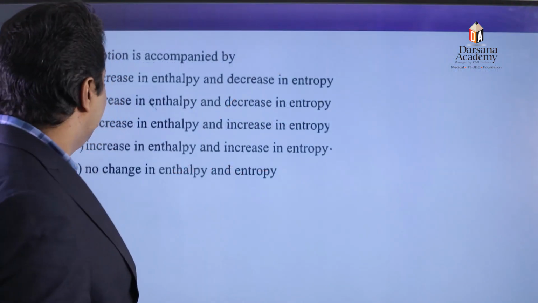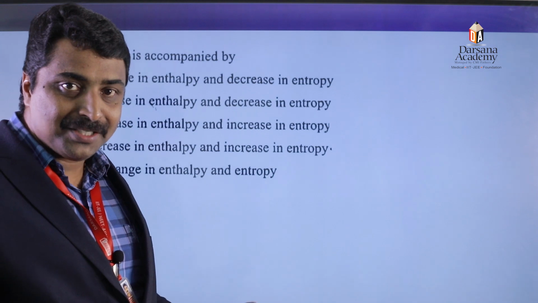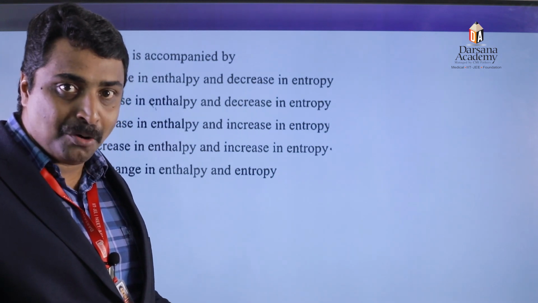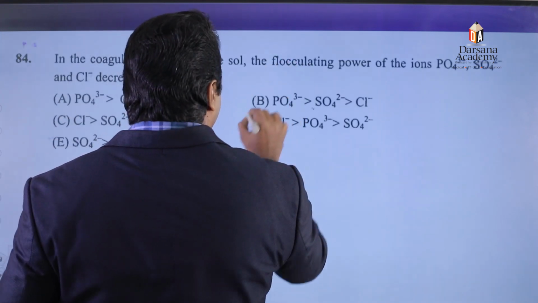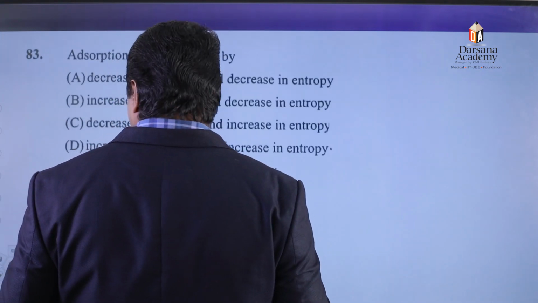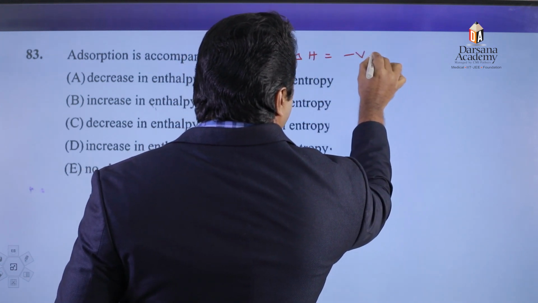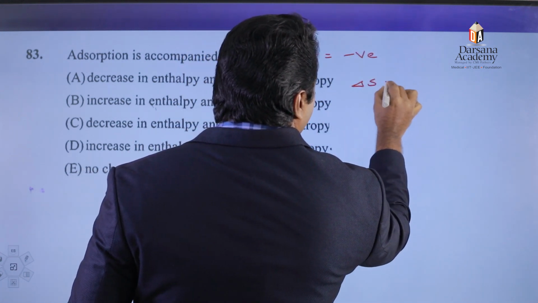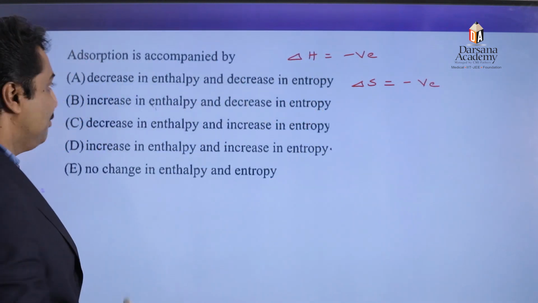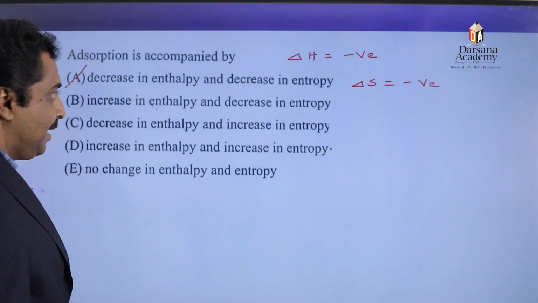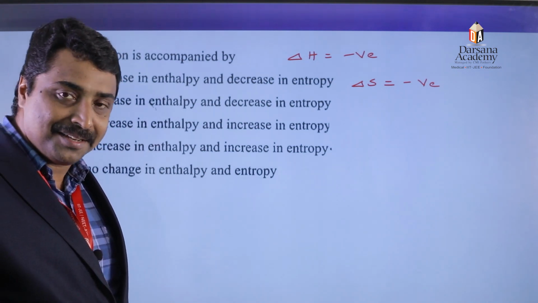83rd question. Adsorption is accompanied by what? We know that adsorption is an exothermic process as well as entropy decreases. Therefore, in the case of adsorption, delta H is negative, an exothermic process. Entropy decreases means delta S is also negative. Therefore, which is the correct option? Option number A. Decrease in enthalpy, decrease in entropy. Delta H negative, delta S negative.